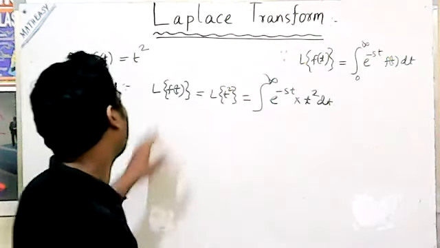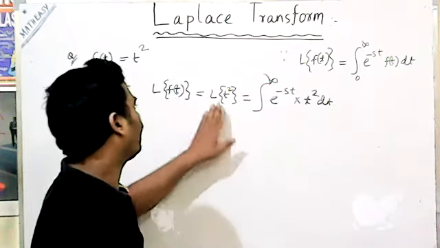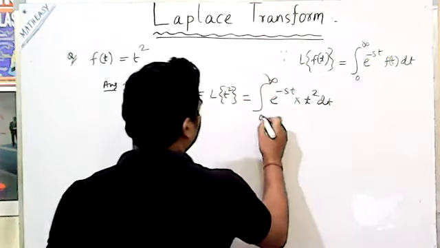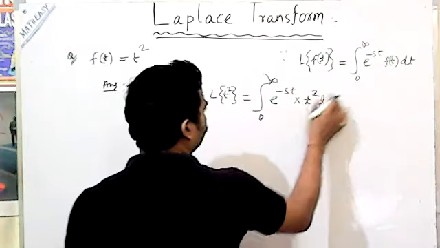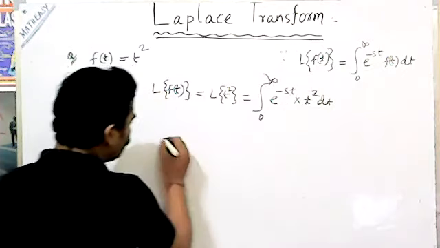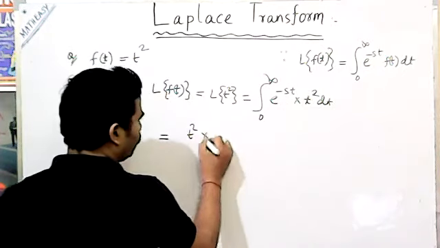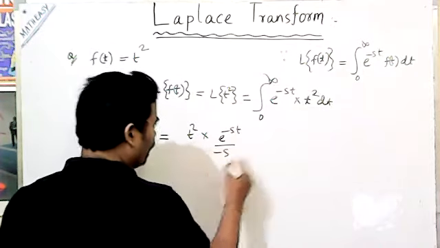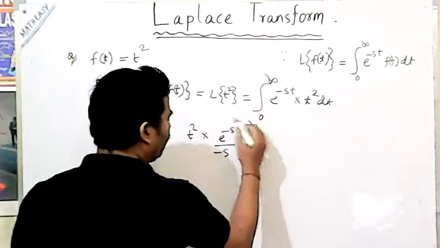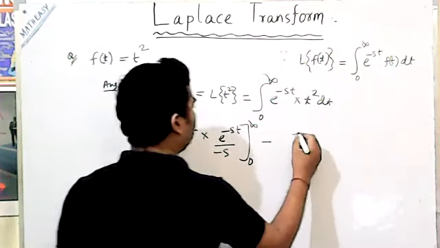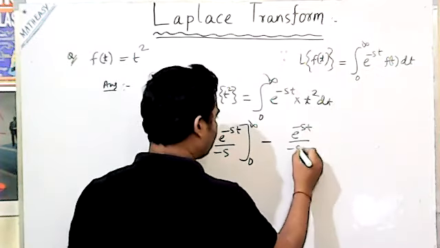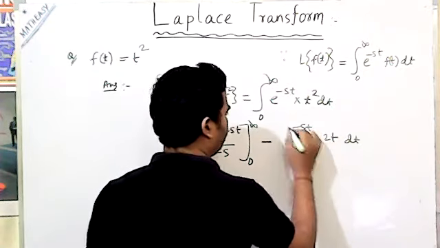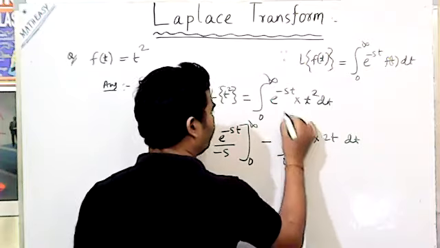The Laplace of f(t), that is the Laplace of t square, is the integral from 0 to infinity of e to the minus st into t square dt. We can say it is t square into e to the power minus st by minus s from 0 to infinity, minus the integral from 0 to infinity of e to the power minus st by minus s into 2t dt.